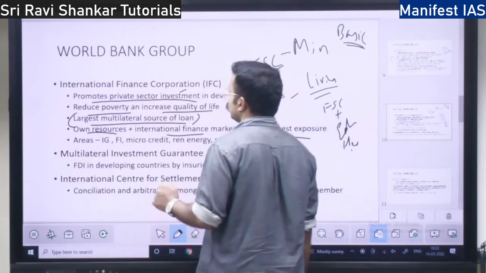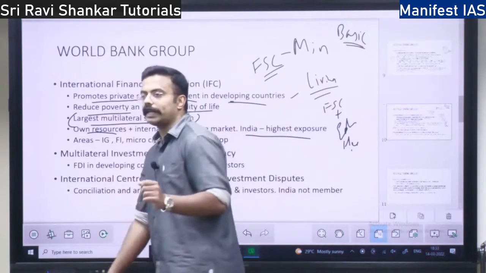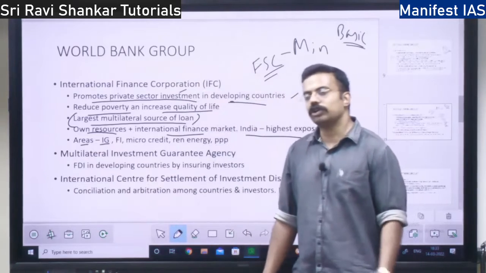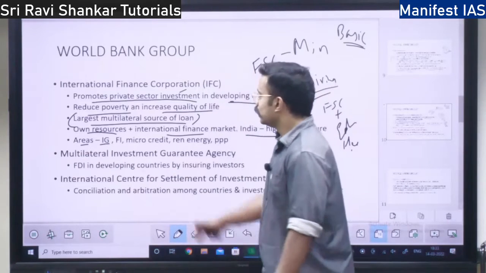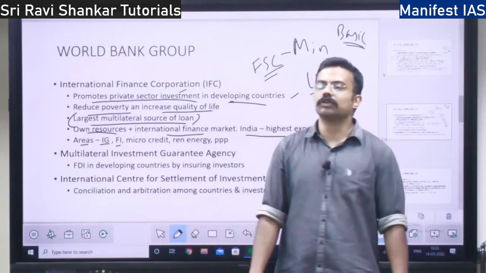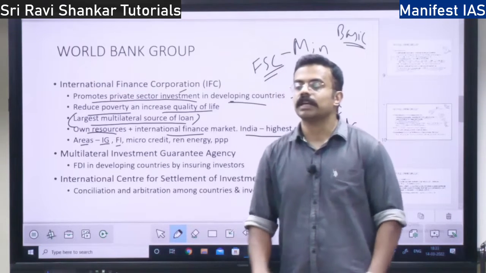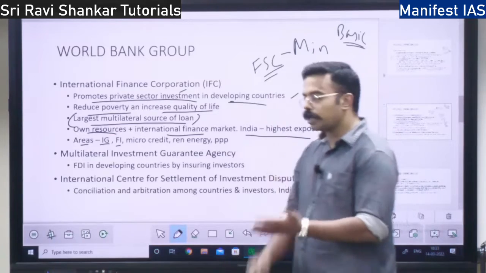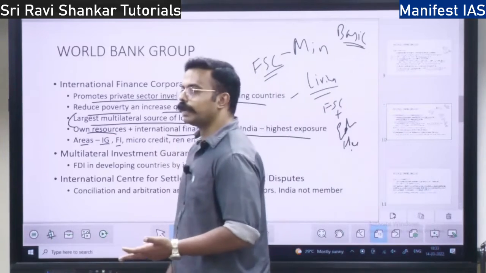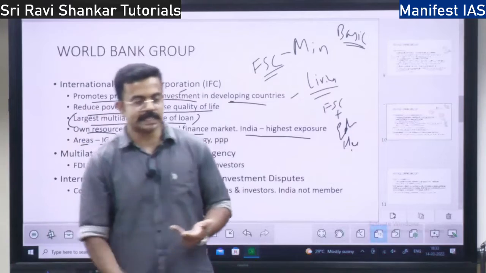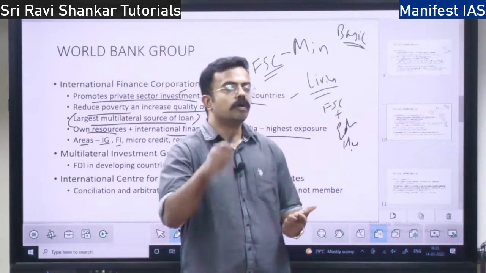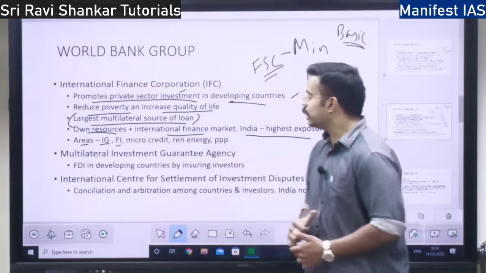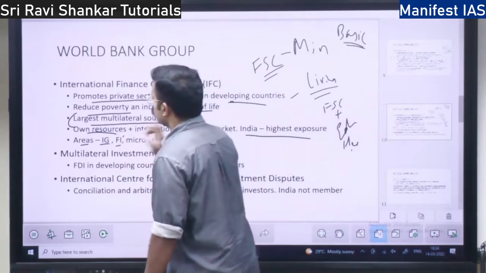Next, where does the money go to? What areas? One is inclusive growth. I have told you what is inclusive growth. Next, the money goes to financial inclusion. Financial inclusion means not everybody knows how to operate a financial account, so including the poor into financial accounts, lower caste, physically disabled, old age people, women into financial accounts. All these lead to financial inclusion.